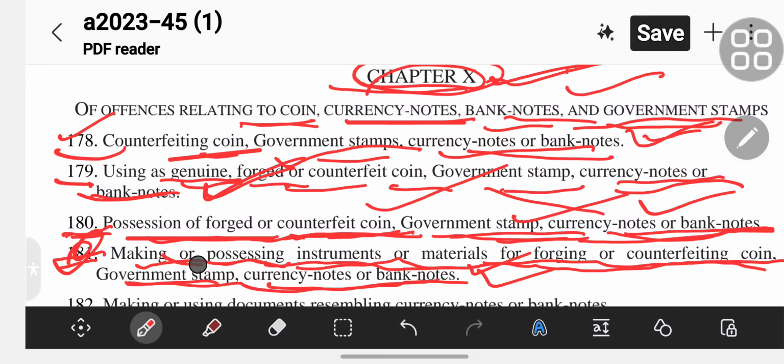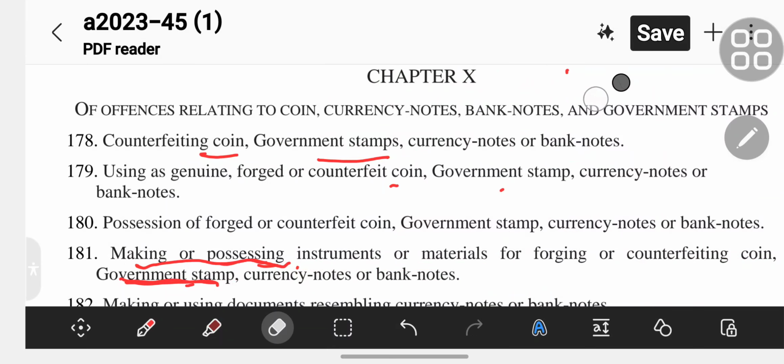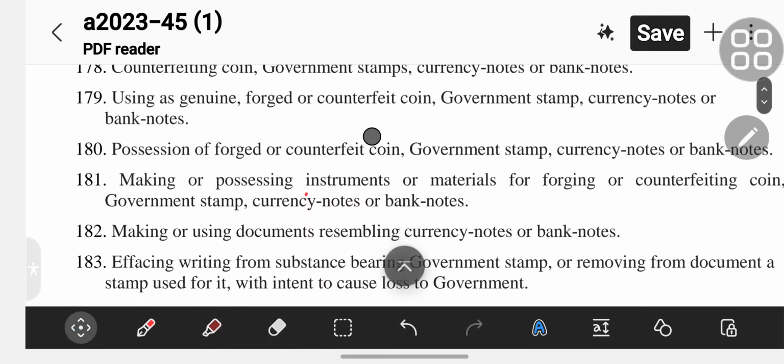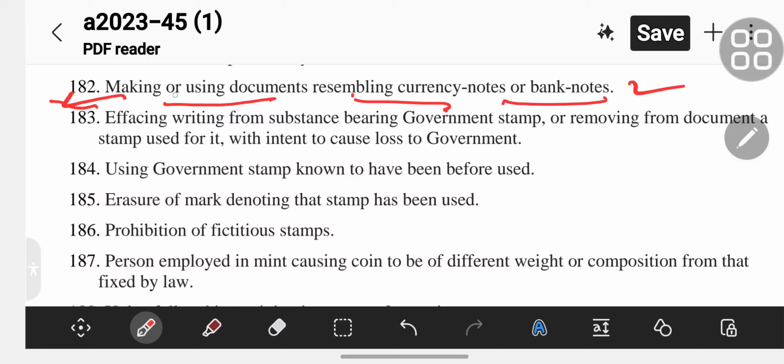Section 181 is making or possessing instruments or materials for forging or counterfeiting coin, government stamp, currency notes or banknotes, etc. Then move to section 182. Section 182 is making or using documents resembling currency notes or banknotes.